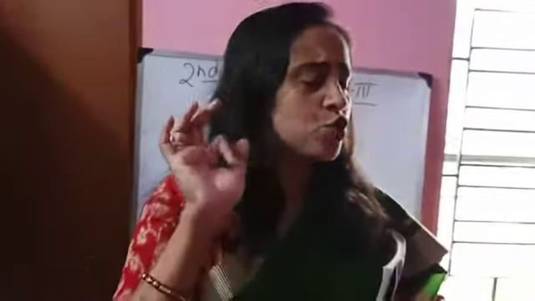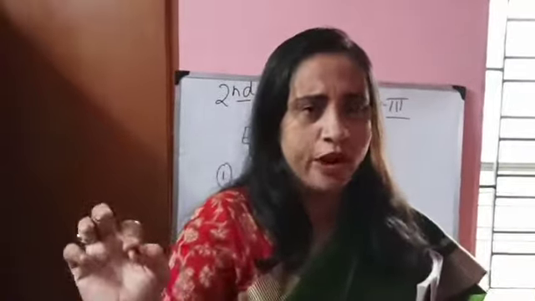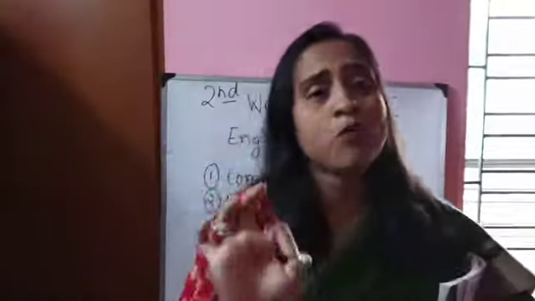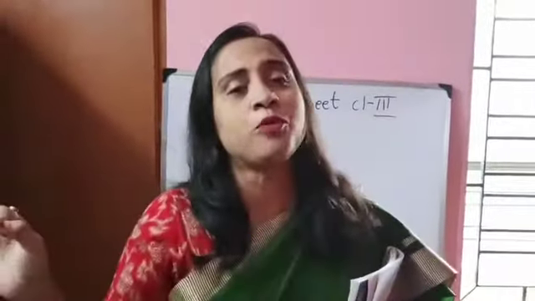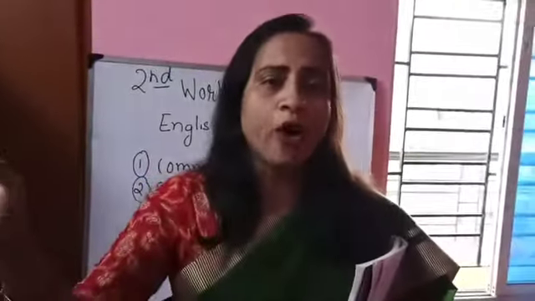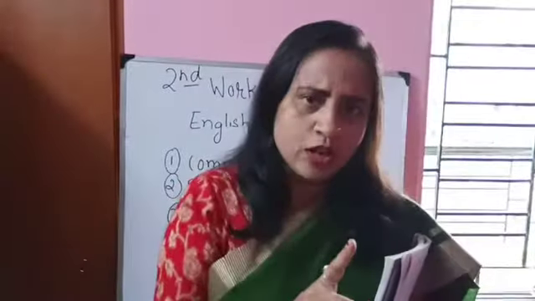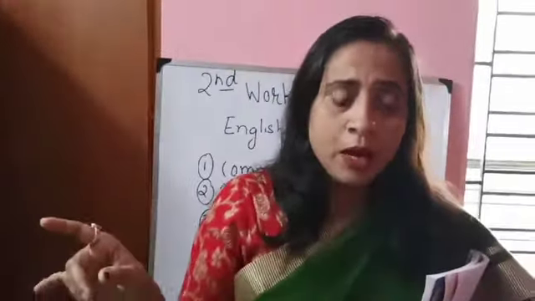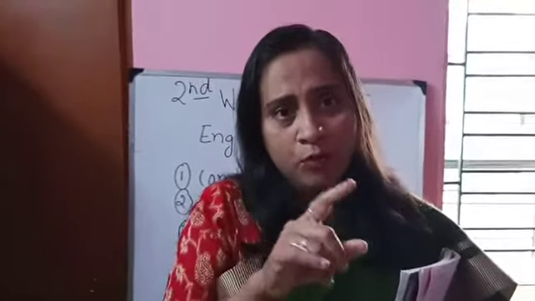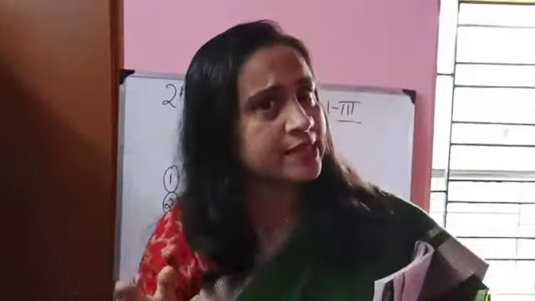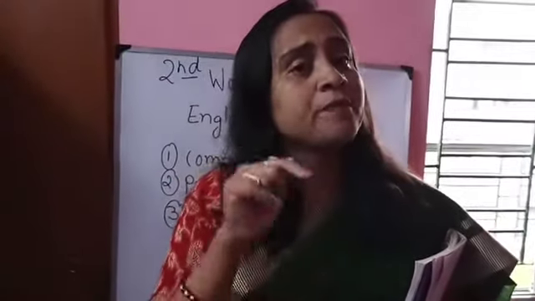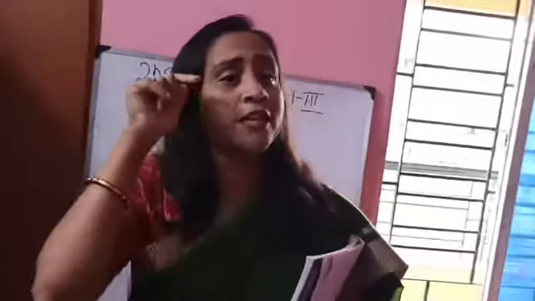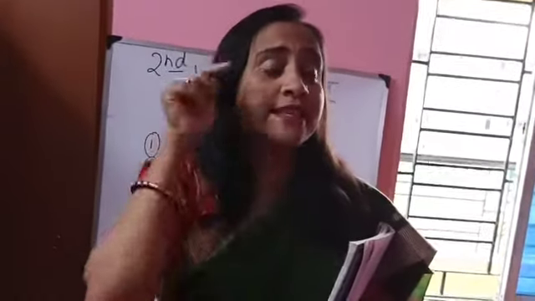So when I am talking about this, Ramu is a boy. When I am talking about this sentence, Ramu is a boy, pay attention to my words, what I am telling you. Ramu is a boy. That Ramu and the boy, both are nouns. We know that. Ramu is also a noun. Boy is also a noun. But when I am talking about this Ramu, it is coming in your mind, ma'am, yes, this Ramu, you are signifying that, you are particularly telling about that boy that his name is Ramu.